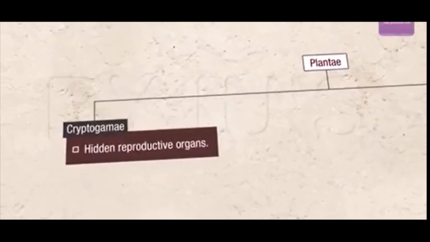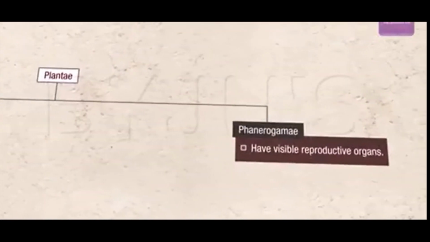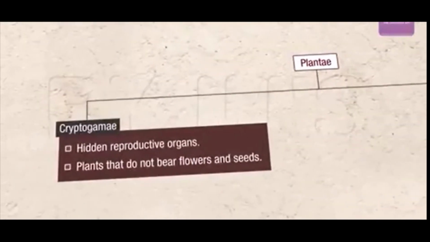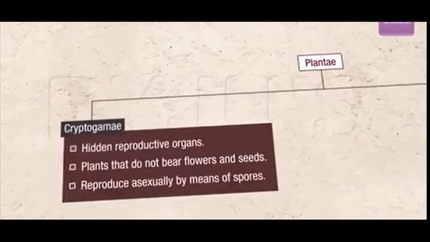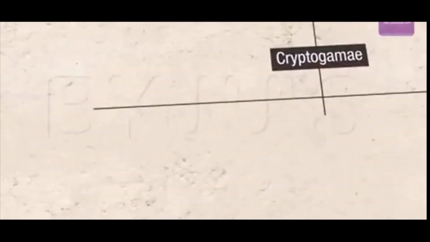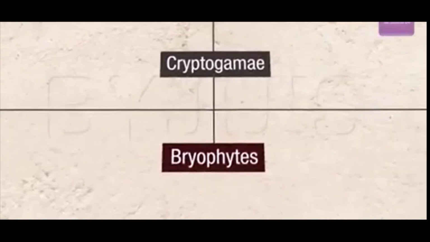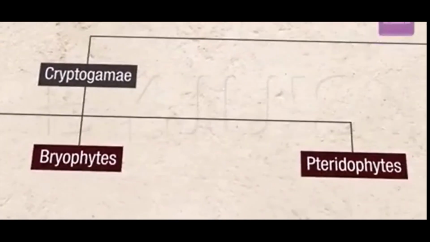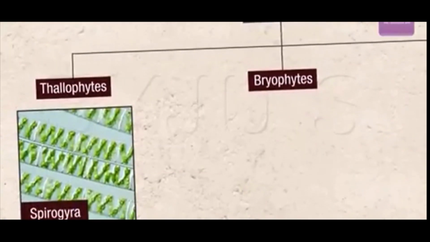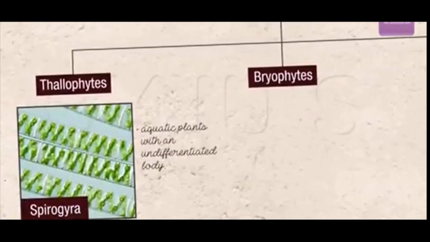Now here is the quick recap. We completed the part on cryptogams and its two divisions, that is thallophytes and bryophytes. In our tomorrow's session we will complete the third division of cryptogams, that is pteridophytes.